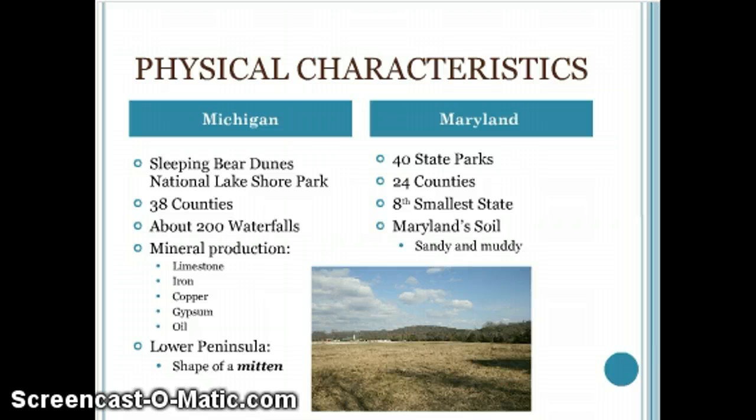In Maryland, there are 40 state parks, 24 counties, and the soil is very sandy and muddy, and it's the 8th smallest state.